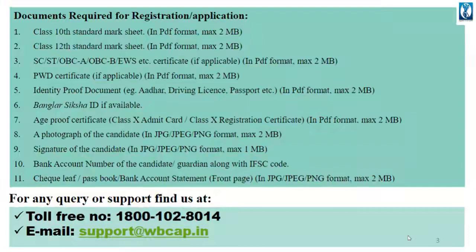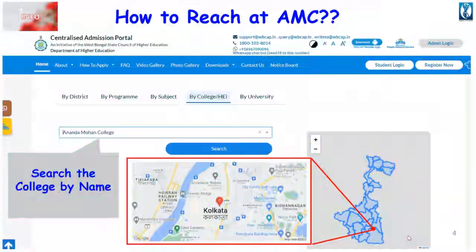A photograph of the candidate and signature of the candidate, all in JPG, JPEG or PNG format, maximum size 2 MB for the photograph and maximum size 1 MB for the signature. Bank account number of the candidate or guardian along with IFSC code, and a cheque slip or passbook or bank account statement front page in JPG, JPEG or PNG format, maximum size 2 MB. For any queries, call the toll-free number, and mail at support@wbcap.in.